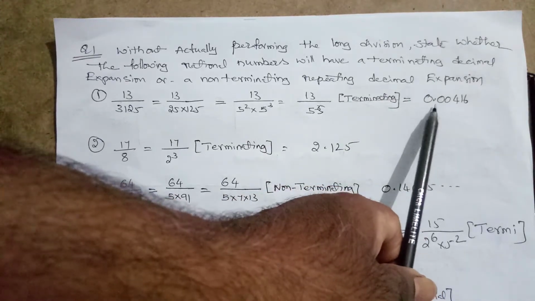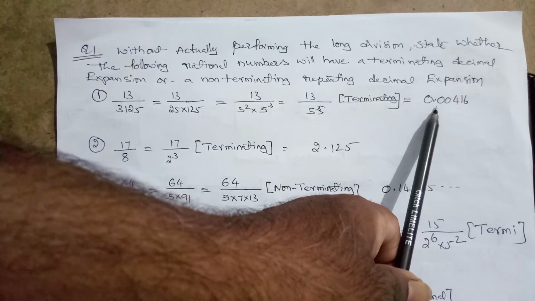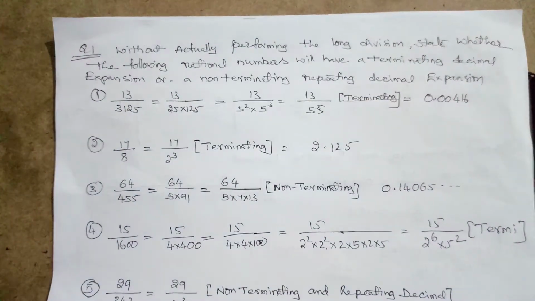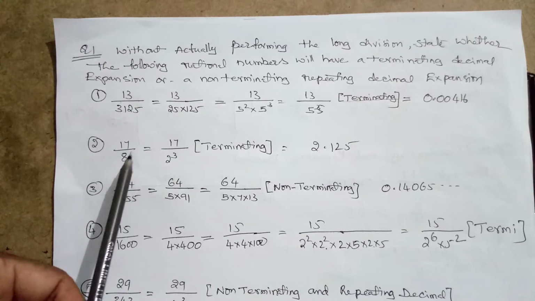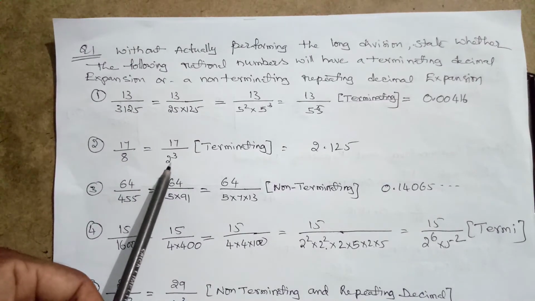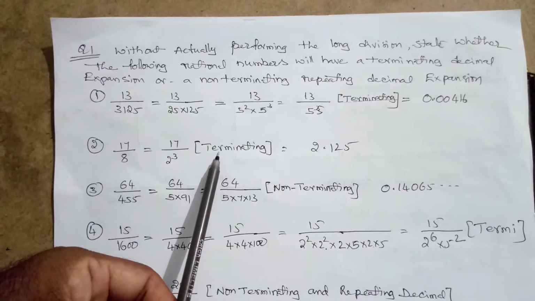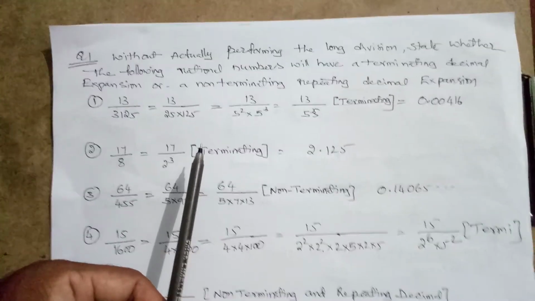I have calculated it on the calculator and observed 0.00416. Let us see 17 by 8. 8 also can be written as 2 power 3. Therefore, we will get a terminating decimal. So we need not do division. We just have to say the nature of the decimal we are going to get.